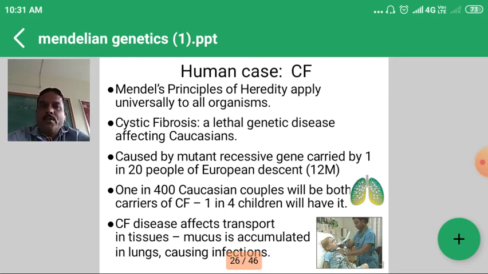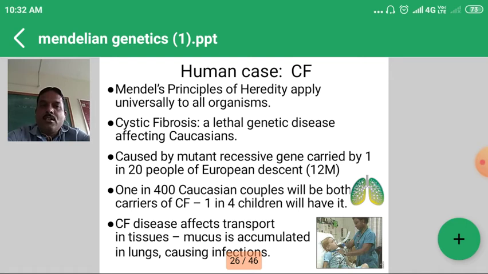Usually in human beings, cystic fibrosis is this type of disease, a lethal genetic disease majorly affecting Caucasians. It is caused by a mutant recessive gene carried by 1 in 20 people in European families. So majorly 1 in 20 people in Europe show this disease, which is caused by a recessive mutant gene, and it is observed in 1 child out of 4.